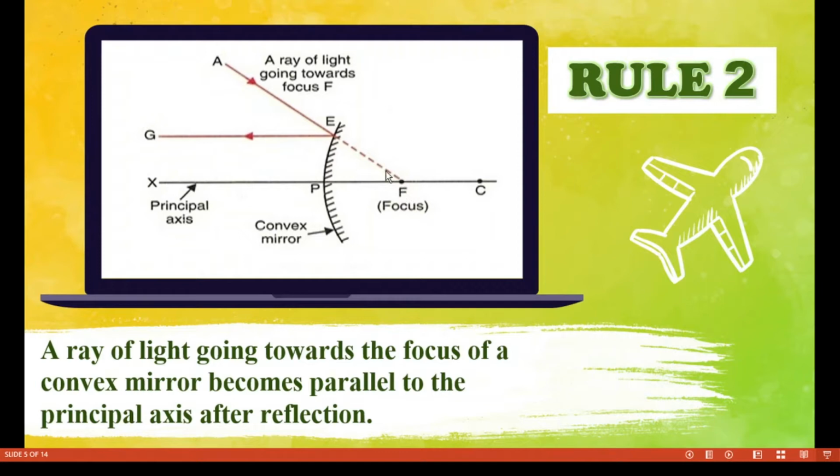Rule number two is a ray of light going towards the focus of a convex mirror becomes parallel to the principal axis after reflection. Look at the diagram. This ray, AE, is going towards the focus, and if you extend this ray backwards, it will exactly meet at the focus. So a ray of light going towards the focus will become parallel to the principal axis after reflection. That is rule number 2.